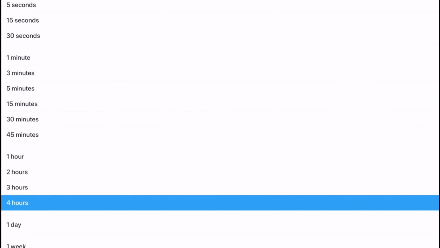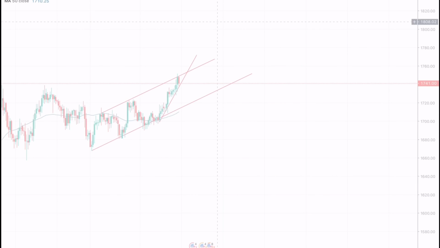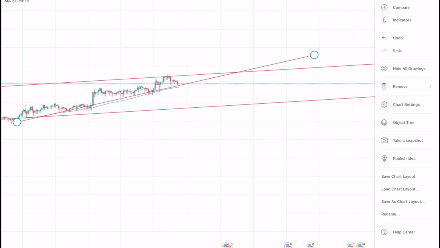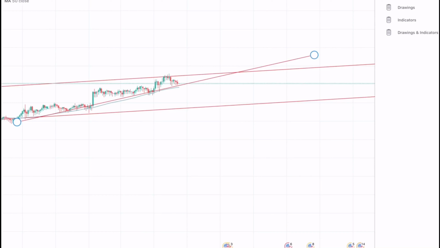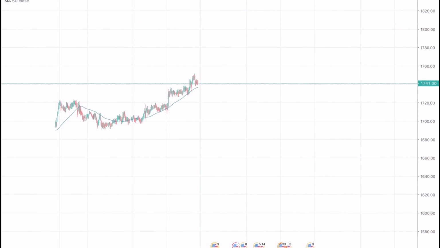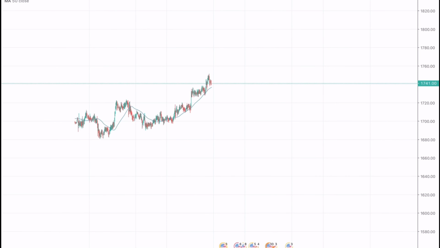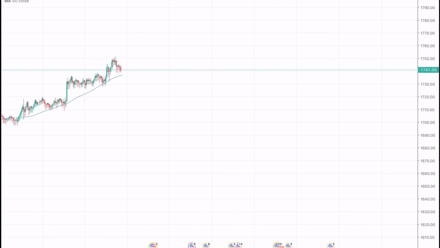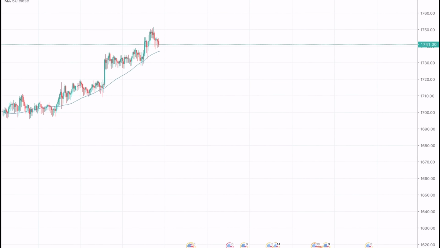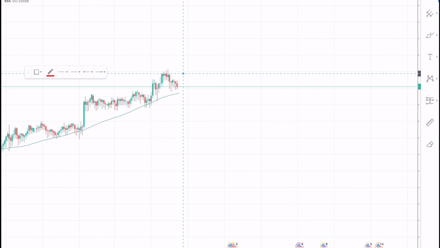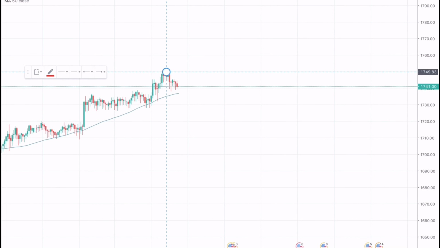Now coming to the 30 minutes chart, we can also see a bull flag, as I will show you over here.